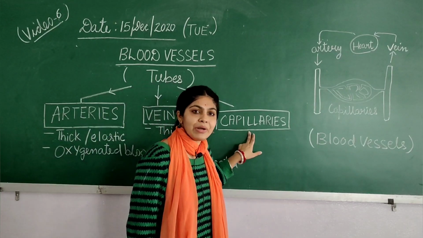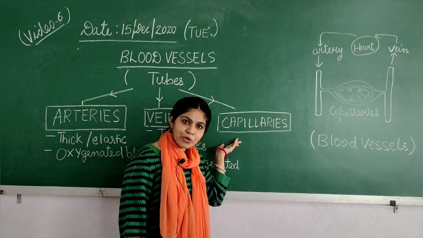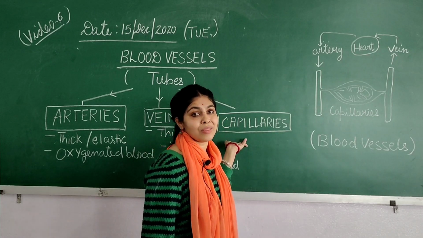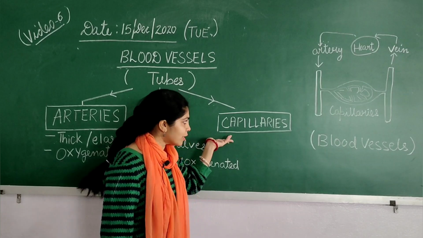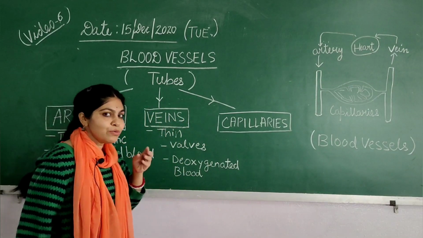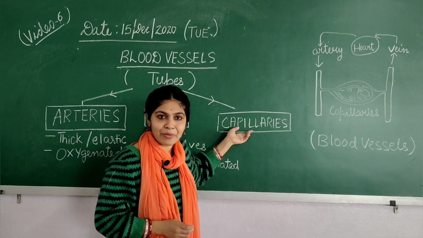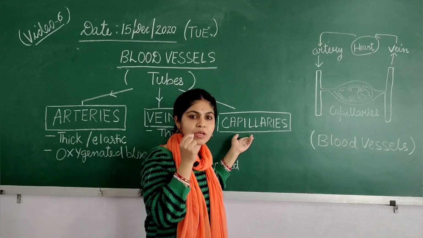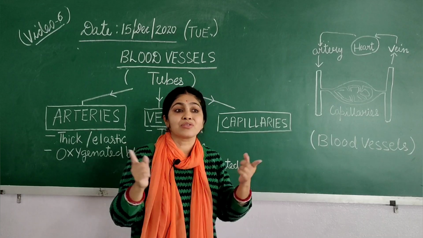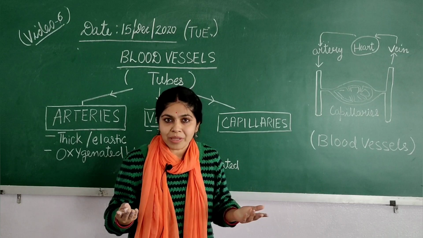Next is capillaries. Now let us deal with capillaries. As I have already told you, they are the finest or narrowest blood vessels and numerous in number, okay? When arteries divide into small narrow channels, they make up capillaries, and they have such thin walls that they allow the diffusion of gases, nutrients, minerals easily into the cells and from the cells.